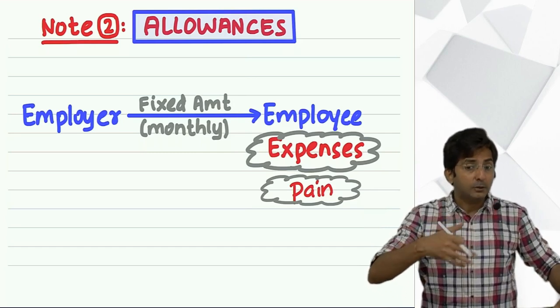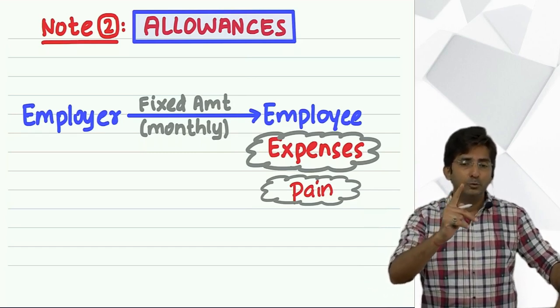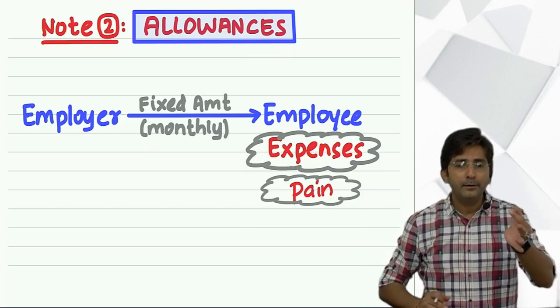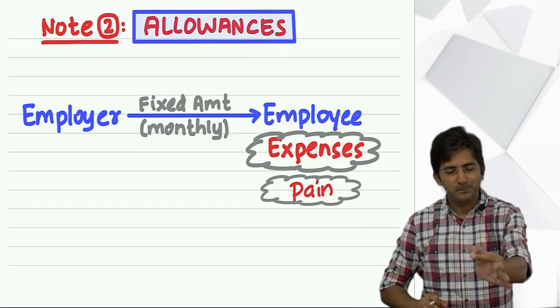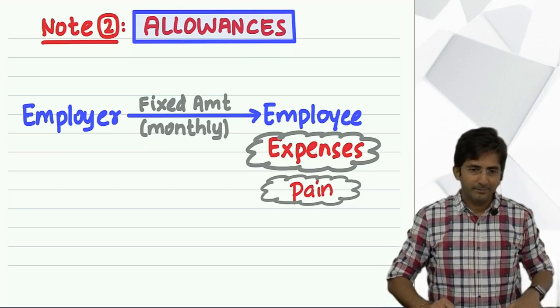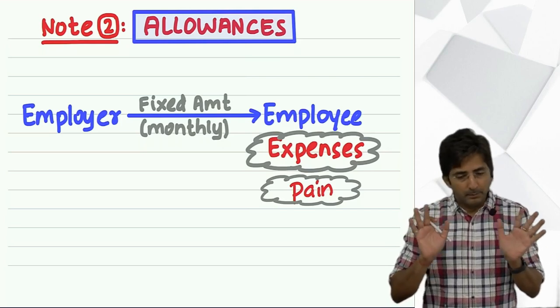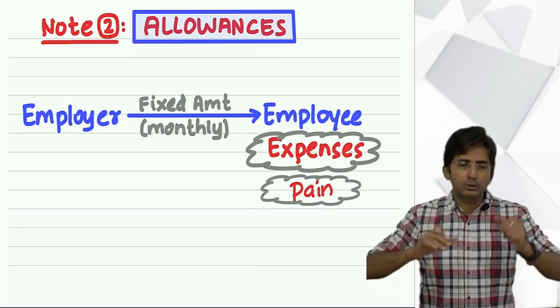Now, giving allowance for education, government also feels it is necessary. So, exempt, but only 100 per month, per child, for maximum 2 children. Exemption is how much? 100 per month, per child, for maximum 2 children.